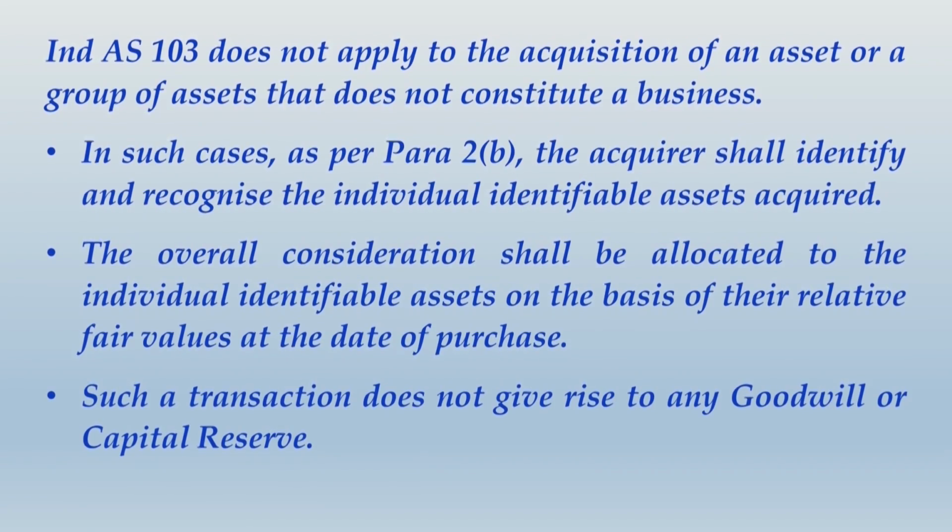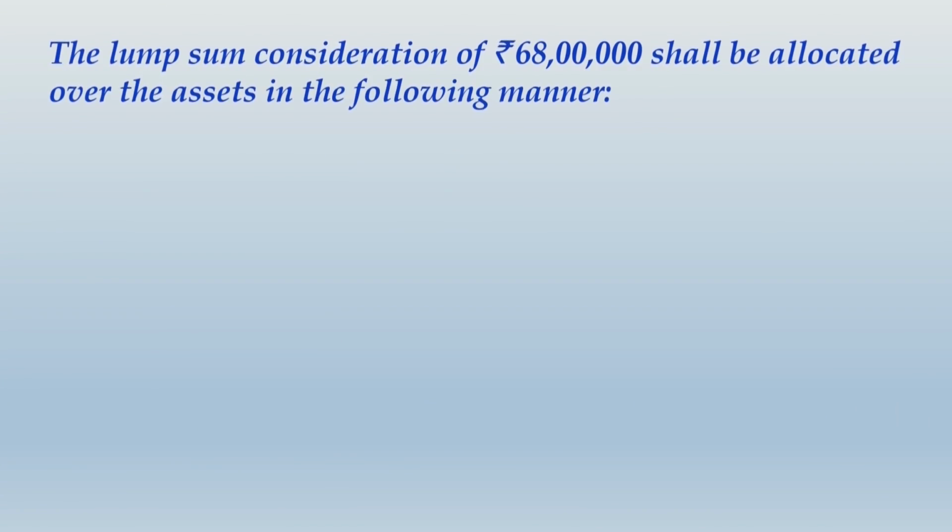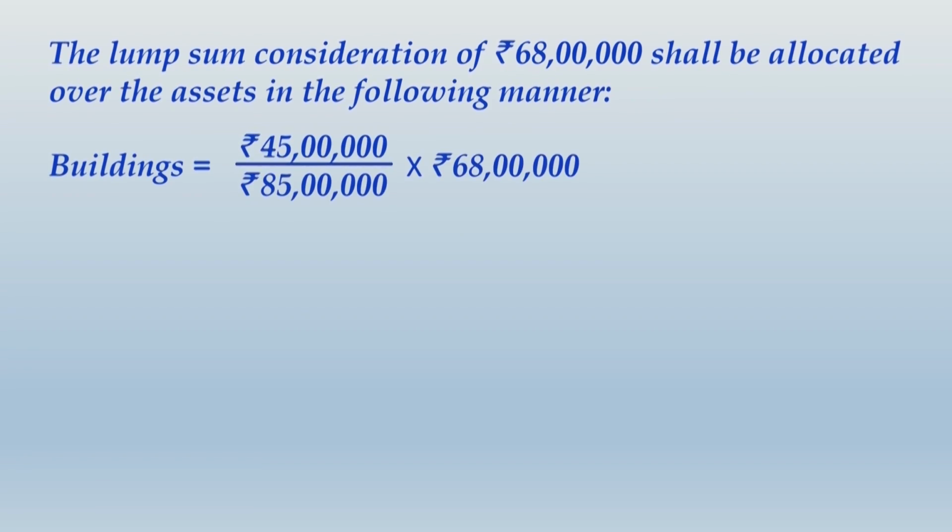Let us move ahead and make that allocation as per the relative fair values of the assets given. So we would write the lump sum consideration of rupees 68 lakhs shall be allocated over the assets in the following manner. Buildings, 45 lakhs divided by 85 lakhs into 68 lakhs. Let me explain this calculation. 45 lakhs is the fair value of the building and 85 lakhs is the aggregate fair value of the individual identifiable assets. You can see 85 lakhs given in the question as the total of the individual fair values of all these identifiable assets.